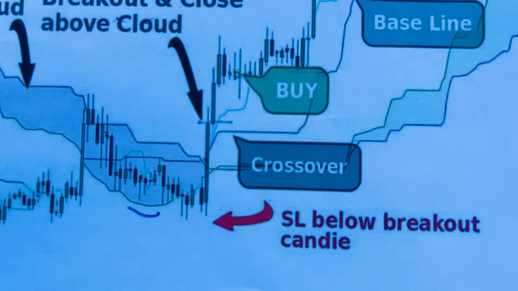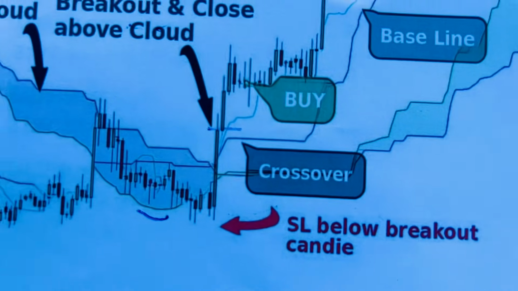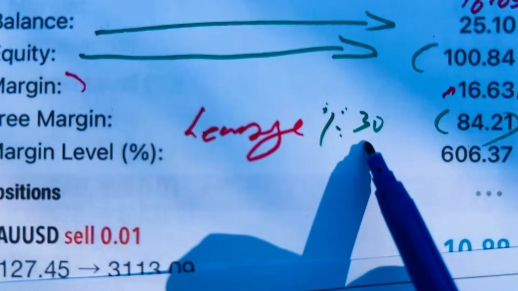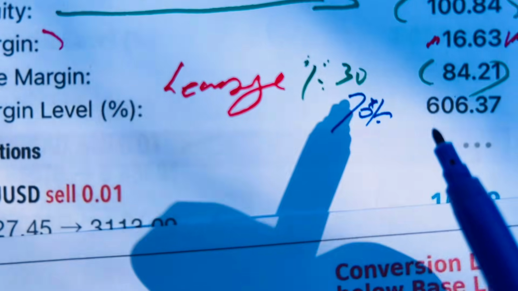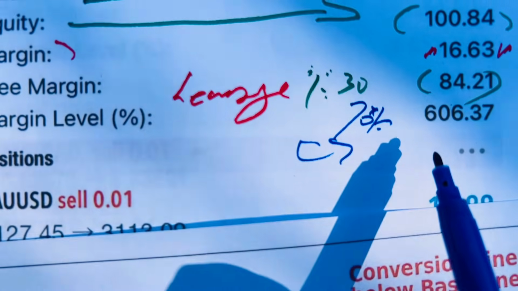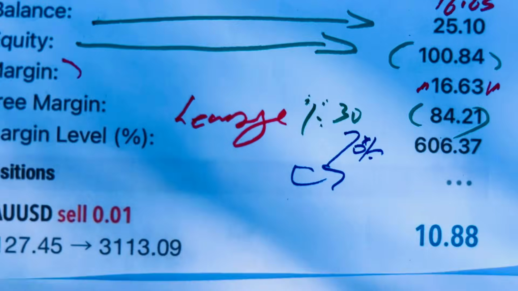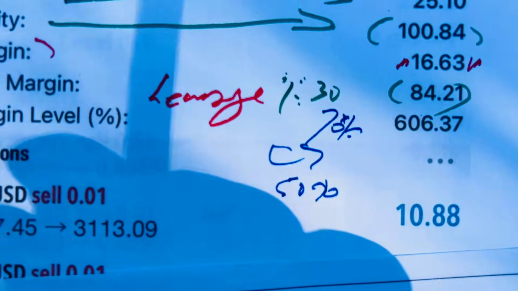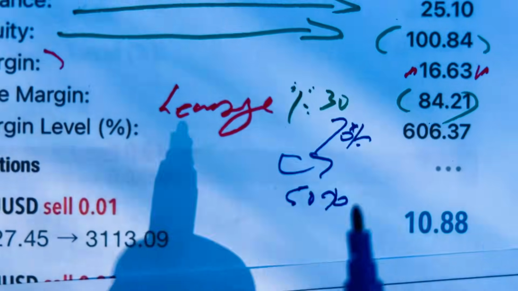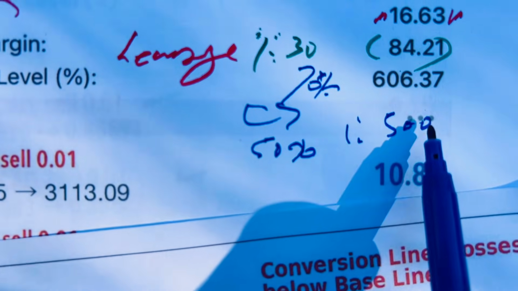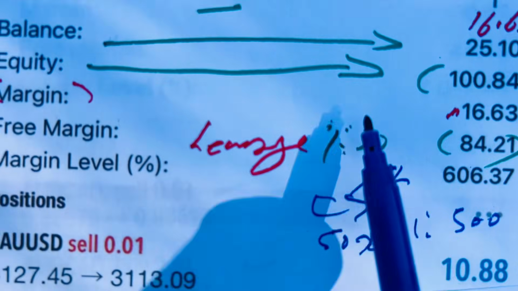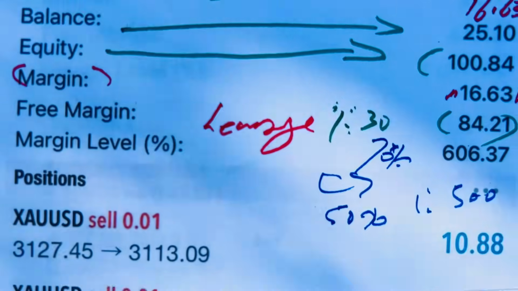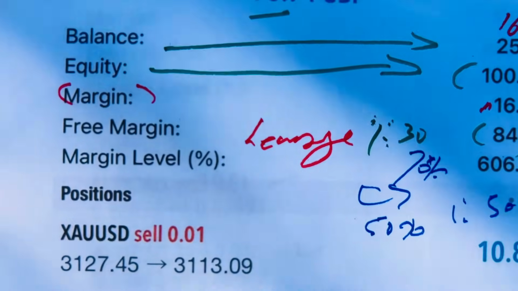Stop loss will be below, but usually you don't really need a stop loss. You just have to understand the parameters here on margin level, and also know what percentage you have when it comes to the stop out level for the broker that you're using. So if you're using most of the brokers that I recommend, you'll get 50%, which means if you lose 50%, you'll blow the account. But if you use the leverage of 1:500, then you'll be left with 50% of what's here on margin. So I trust you understand. So now you must take note of that.